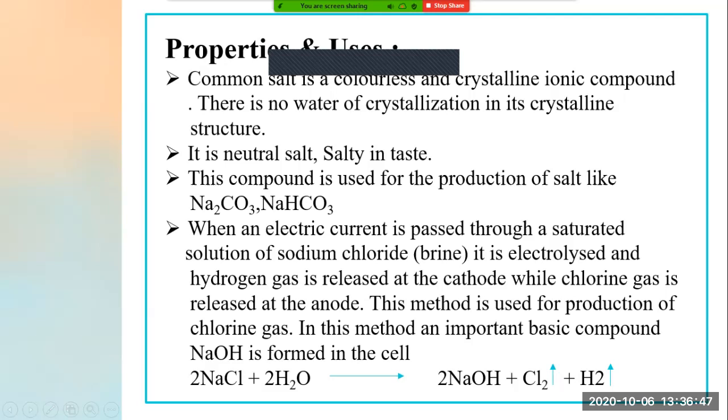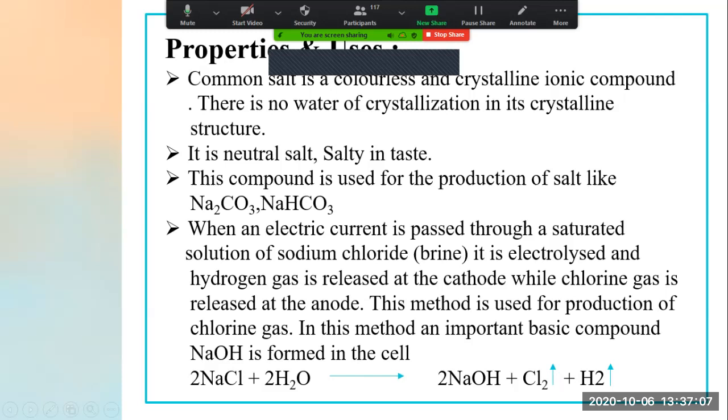And I have found a new basic compound, that is 2NaOH. Okay, have you understood this reaction? I have taken NaCl plus H2O, the saturated solution of sodium chloride, in the beaker and passed electricity through it.